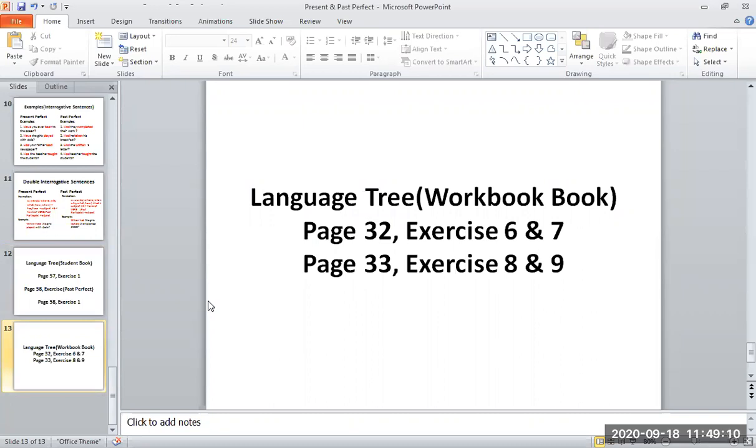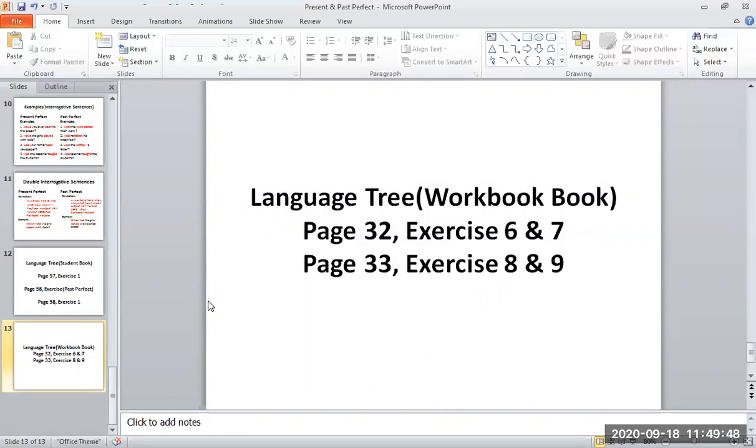Open your workbook, students. Your stationery must be with you. Your pencils and your Language Tree workbook must be with you. Open your Language Tree workbook. Pages are mentioned there. It's page 32 and page 33.